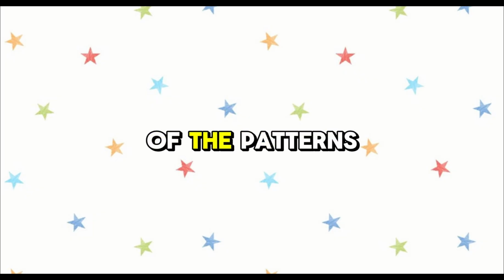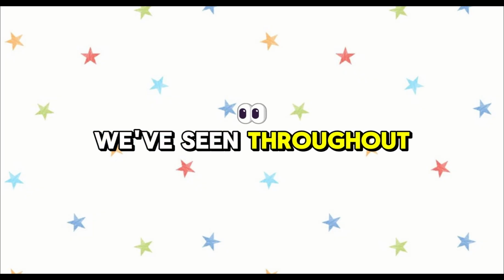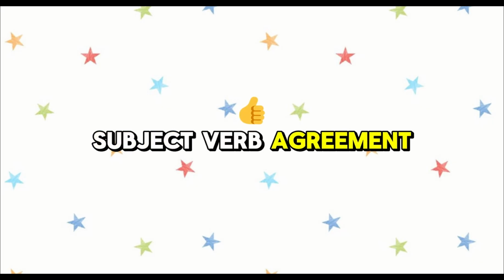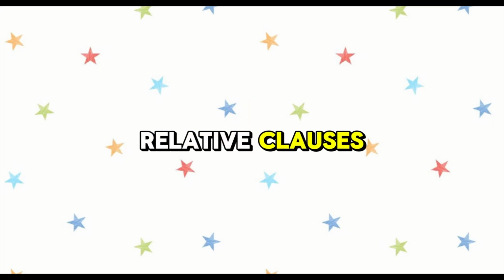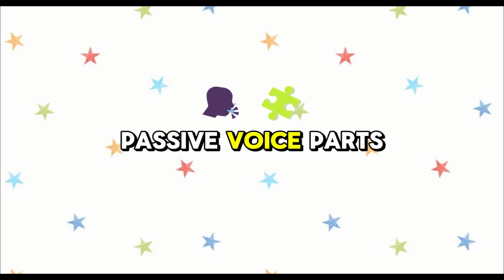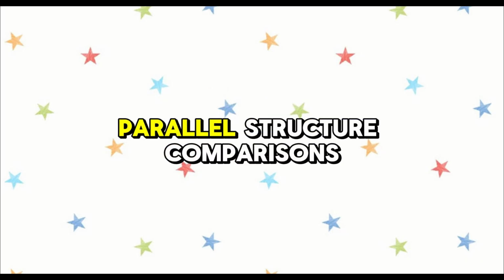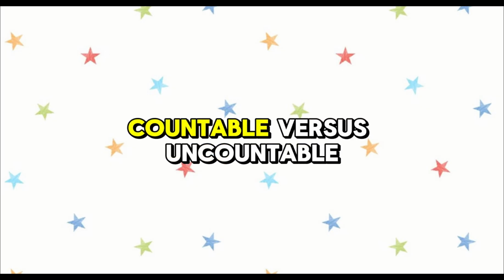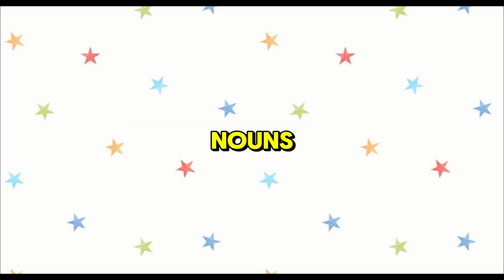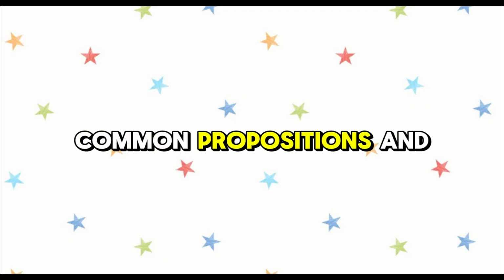Here are some of the patterns we've seen throughout these 40 questions: subject verb agreement, relative clauses, passive voice, parts of speech, parallel structure, comparisons, countable versus uncountable nouns, common prepositions, and word order.